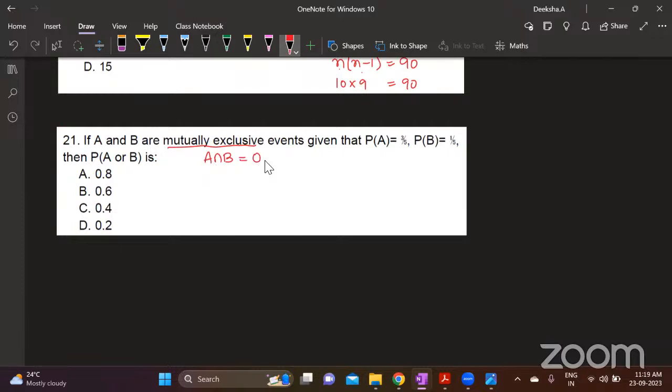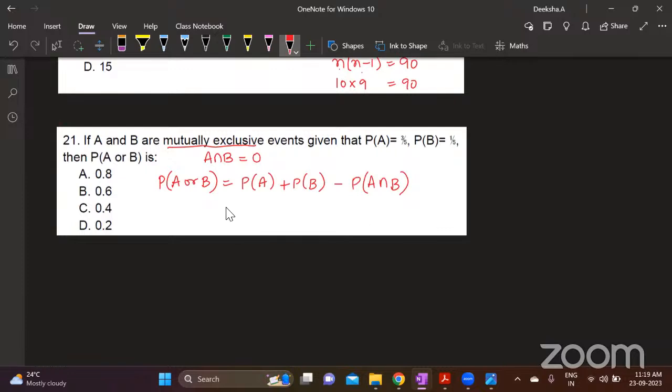Okay, if A intersection B is 0, then the probability of occurrence of that is also 0. So what is the A or B formula? Probability of A or B is probability of A plus probability of B minus probability of A and B. And is intersection, or is union.